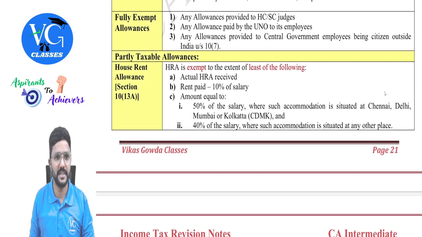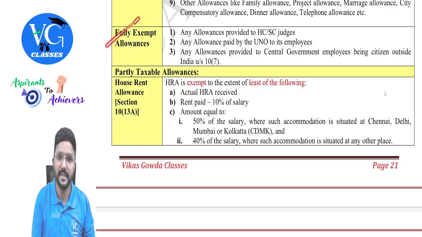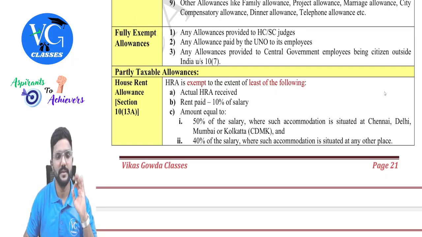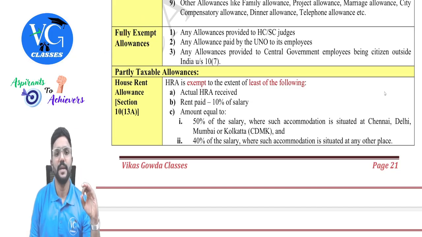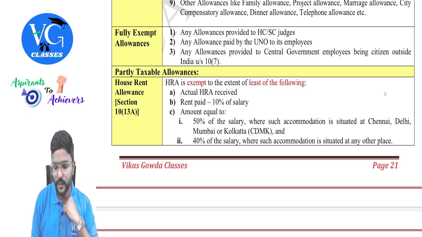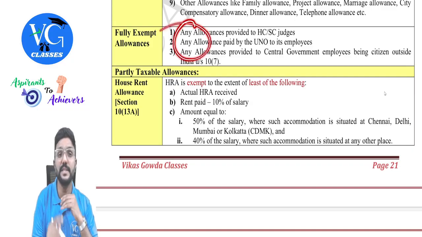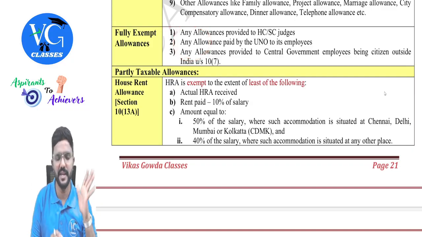Okay, let us see it. First, I will start with fully exempt, then partly exempt, then I will go to fully taxable. Is that clear? Yes. Fully exempt allowances. Any allowances provided to High Court or Supreme Court judges, any is exempt. Same way, any allowances paid by UNO, that is United Nations Organization, to its employees is fully exempt. Okay. And please be careful, they are using the word any. Any means anything, any allowance.